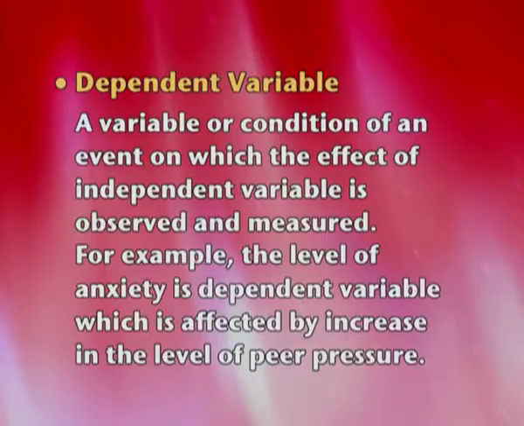But in case the third variable comes into picture, then it dilutes the study. Dependent variable, a variable or condition of an event on which the effect of IV is observed and measured. For example, the level of anxiety is dependent variable which is affected by the increase in the level of peer pressure. If we increase the peer pressure, that's a cause which is going to increase the amount of anxiety. So peer pressure is the cause, anxiety is the effect. Just remember these words which are important. IV is the cause and that comes in the beginning, which is manipulated by the researcher. The impact which is measured is the DV, which is the effect.